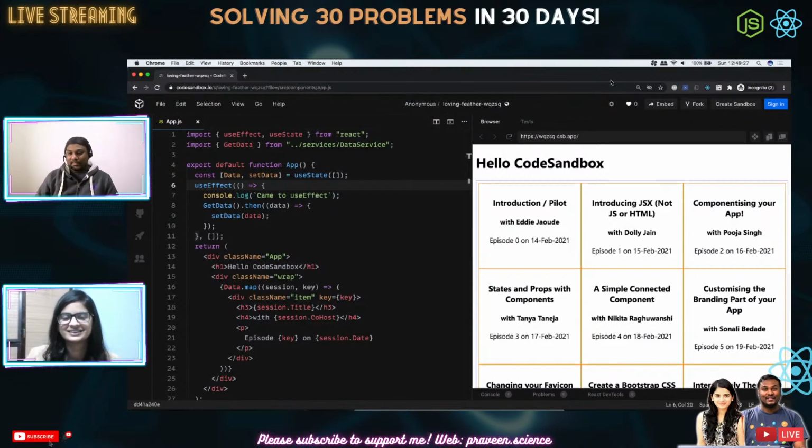So we can't call inside set data. You can't call get data because get data is an asynchronous call. Thanks, Santosh, for asking this question. If you try to call get data inside set data, it is not going to be possible. And for set data, I didn't want to use the functional variation of set data because that is not a huge thing for setting this data. So that's about it. That's cool.